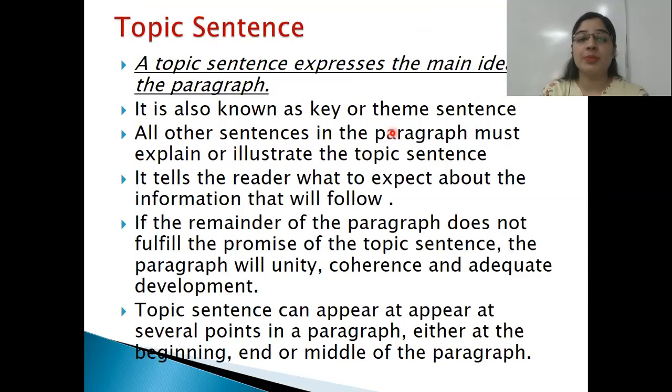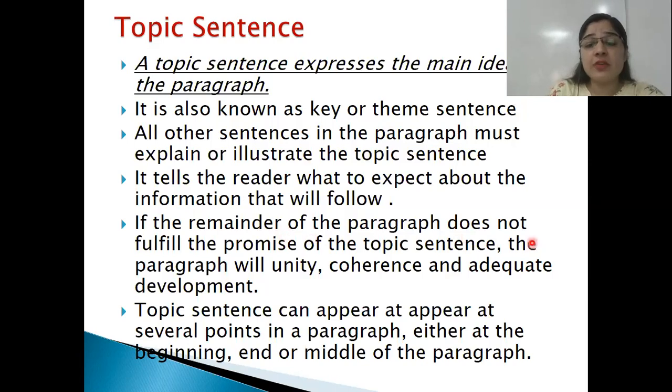So first of all comes the topic sentence. A topic sentence could be called the theme sentence or the key sentence. It is actually the main idea of the paragraph, right? All other sentences in the paragraph explain or illustrate the topic sentence. So whatever you are writing, a particular topic or key sentence is given to it. And different sentences explain, either in terms of facts or some information, that prove the point you have put in the topic sentence is true, right?